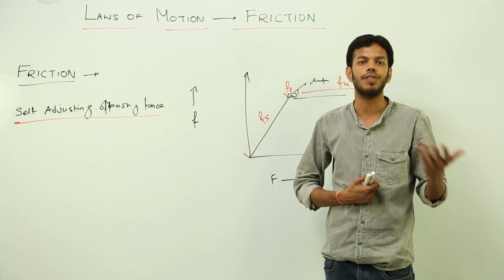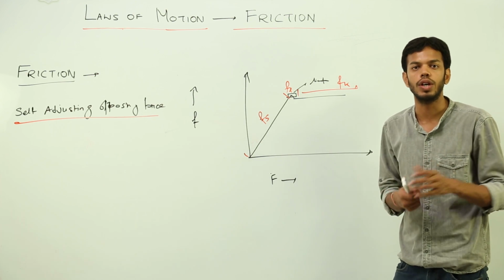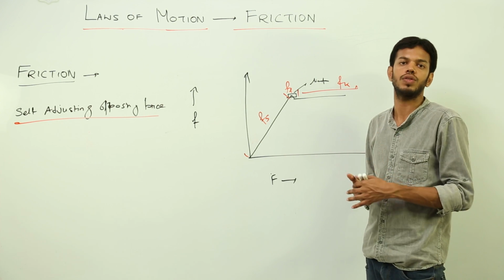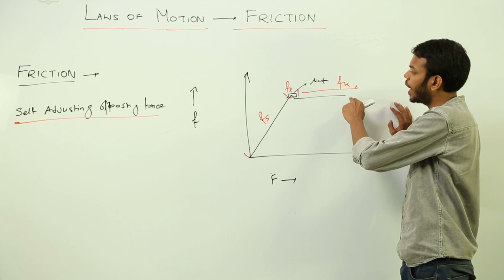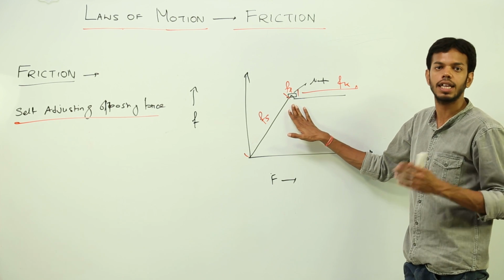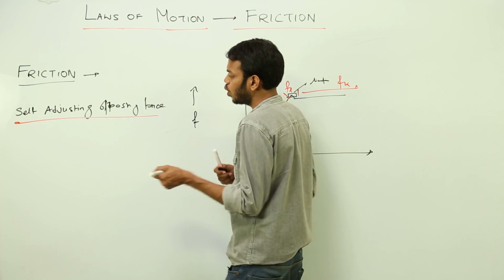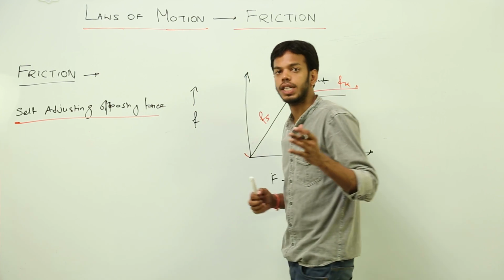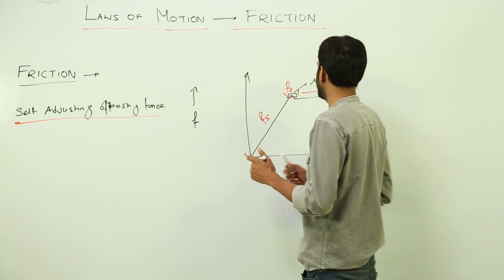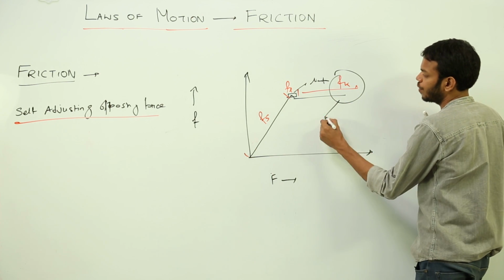So just to prevent the further formation of bond or to overcome a little bit of bonds which have been formed. So that is why the value of kinetic friction is always lesser than the static, that is the highest value of static friction. Number 2, I have told you that different types of friction are static friction, limiting and kinetic friction. So this kinetic friction is of two types.